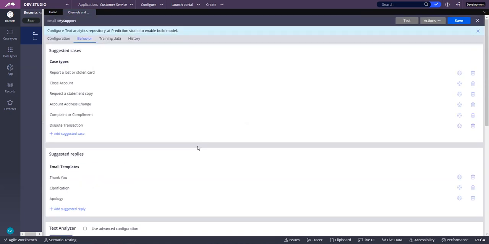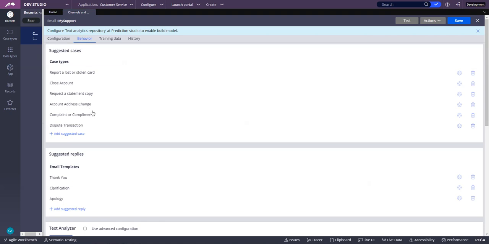So this is called rule based topic detection. There are two types of topic detection in Pega. One is rule based topic detection, which we have just seen, and the other is called model based topic detection, right? So what is the difference between the two? Rule based topic detection is like plain business rules. Based on my incoming data content which we have set up, it's going to look at it, then route it and classify it as a certain case type, right?